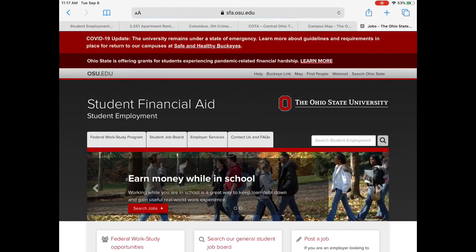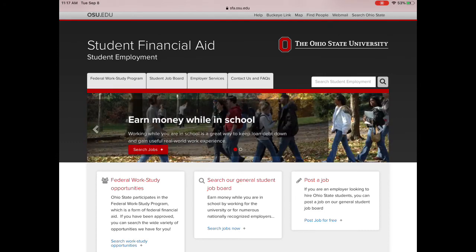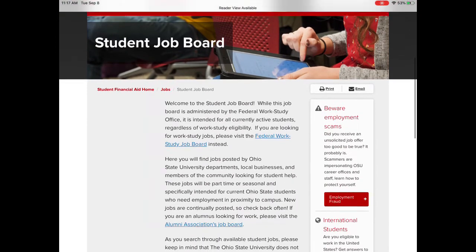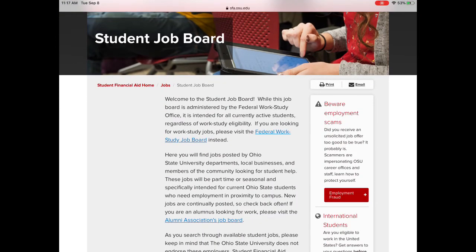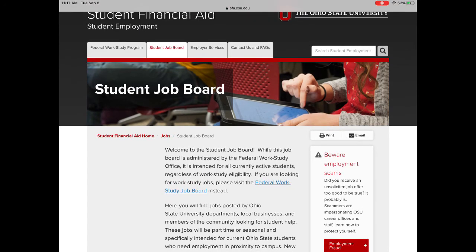If you are looking for student employment, you will find it here with the student financial aid. You can see the work study program, a student job board, and employer services, so you can simply search for student jobs. Some students have told me it has been a challenge if you're coming in the middle of the year and not at the beginning, then it's a little harder to find a job, especially if you're going down there as a junior.